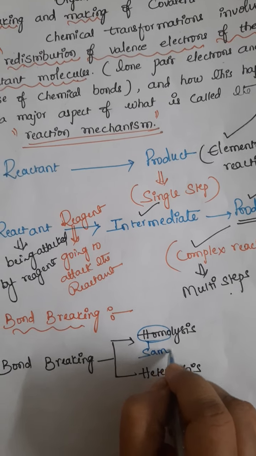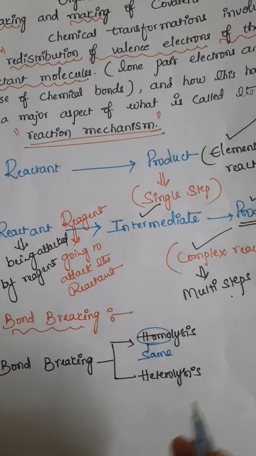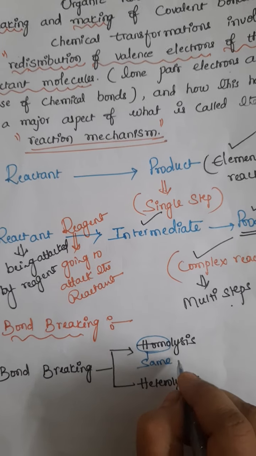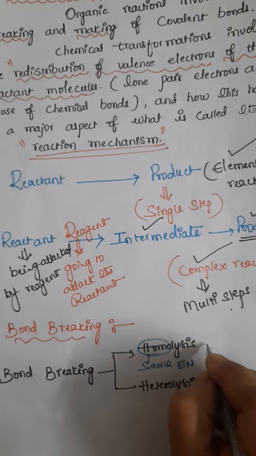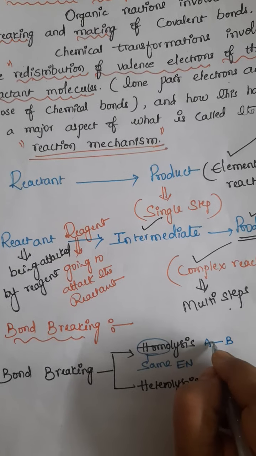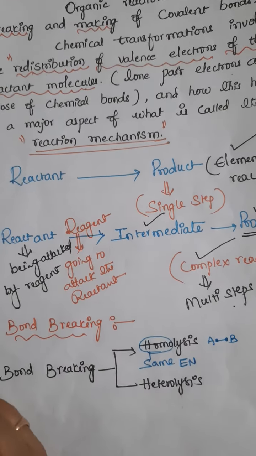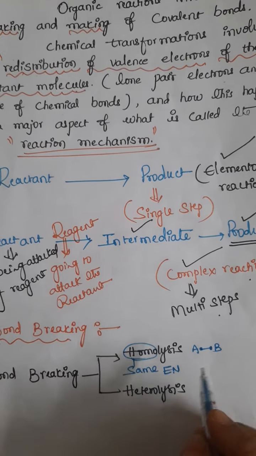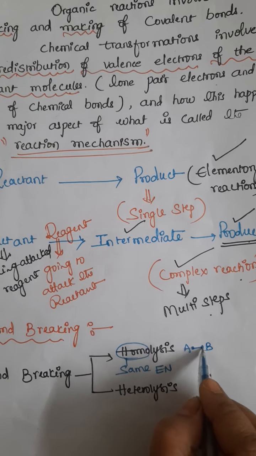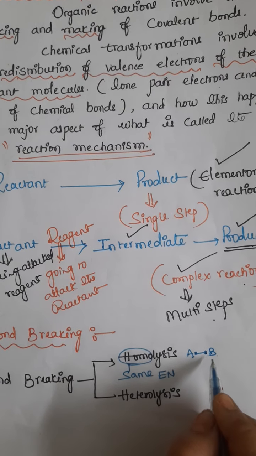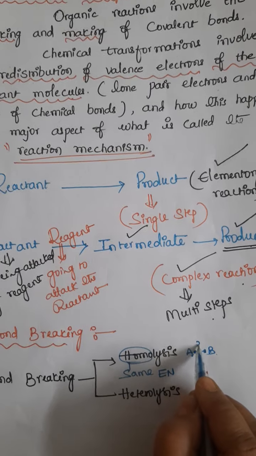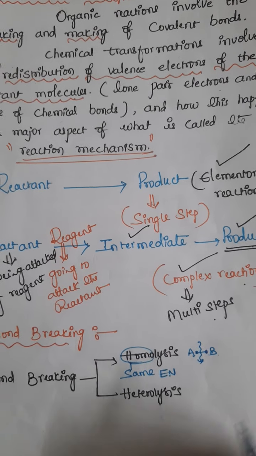First, homo means same. What is same? If the bonded atoms have the same electronegativity, suppose we take an AB molecule, this bond is a combination of two electrons. The condition I said, students, is that both atoms have the same electronegativity. When the bond is broken, two electrons are liberated.